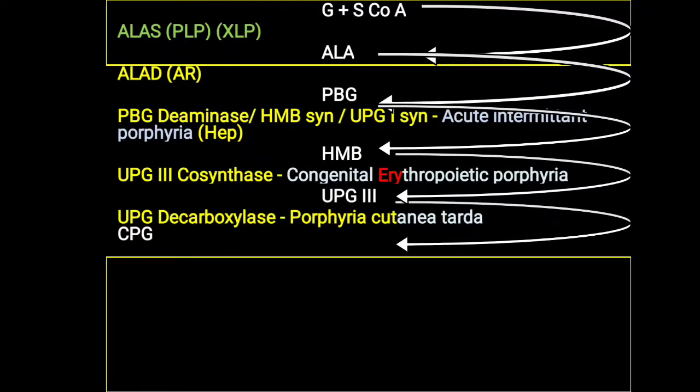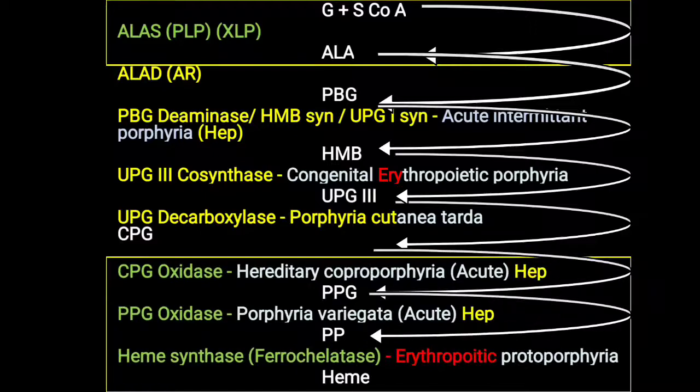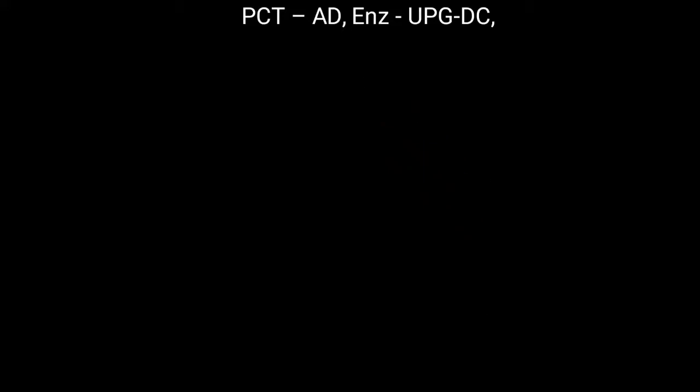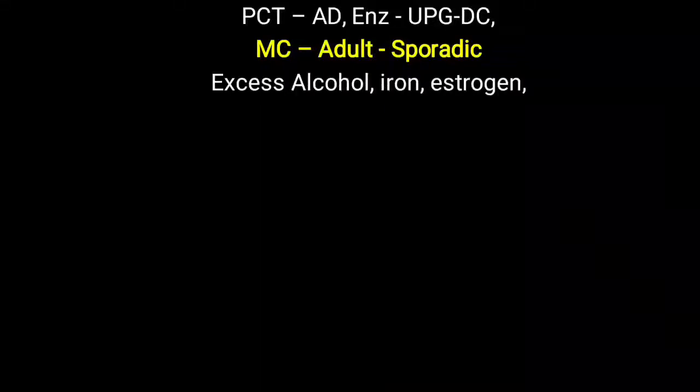Further from CpG, with the help of different enzymes like CpG oxidase, PPG oxidase and heme synthase, heme is finally synthesized. But here we will discuss what happens in deficiency of UPG decarboxylase, which is called Porphyria cutanea tarda. Basically PCT is an autosomal dominant variety of Porphyria. The enzyme deficiency is UPG decarboxylase, and it is the most common adult sporadic variety.